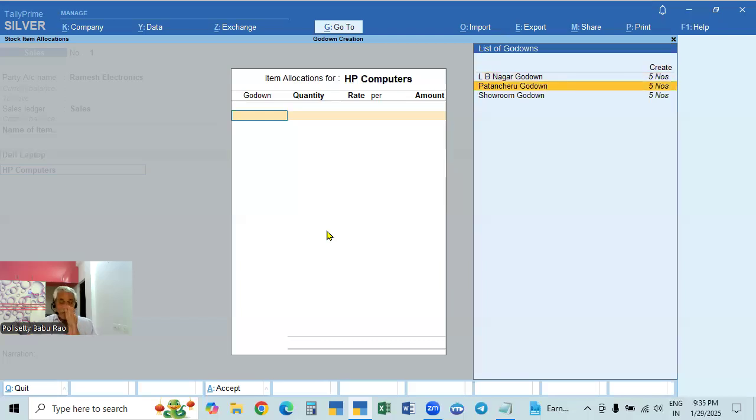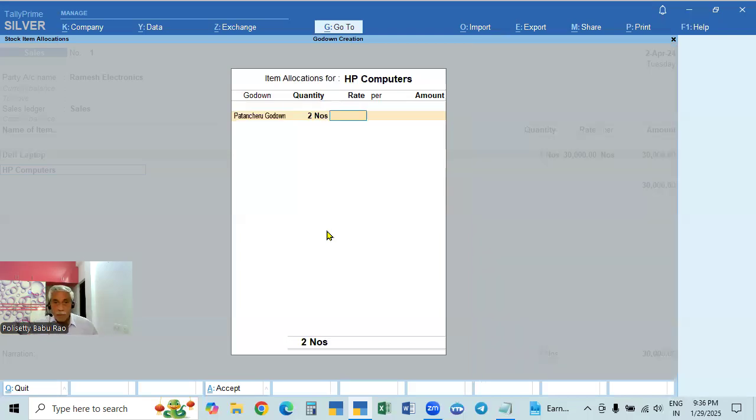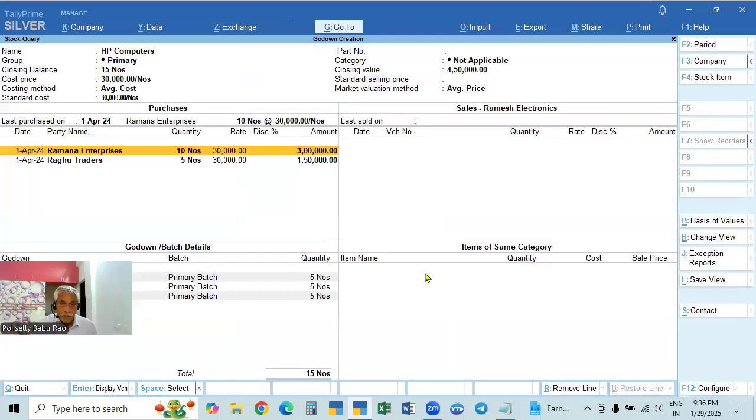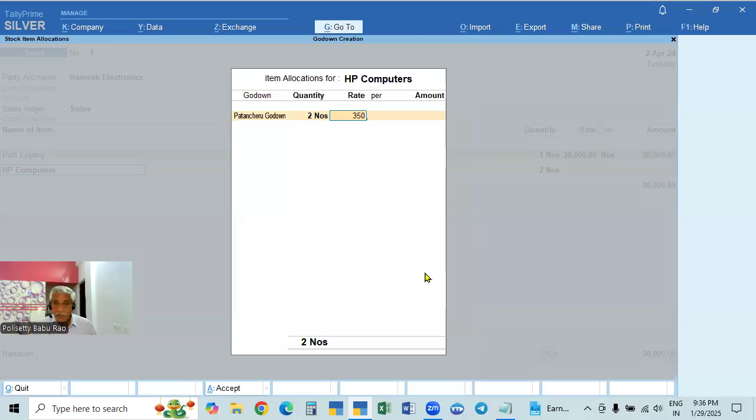Patanjali example, but in one showroom only. When you purchase, we store in one showroom. When you sell, we sell from one godown only. Generally, we will not purchase or sell one item here and one item there. Just to know, I am telling you, Patanjali godown. So two numbers you are selling. What is the purchase price here? 30,000 rupees. So we are selling for 35,000 rupees.